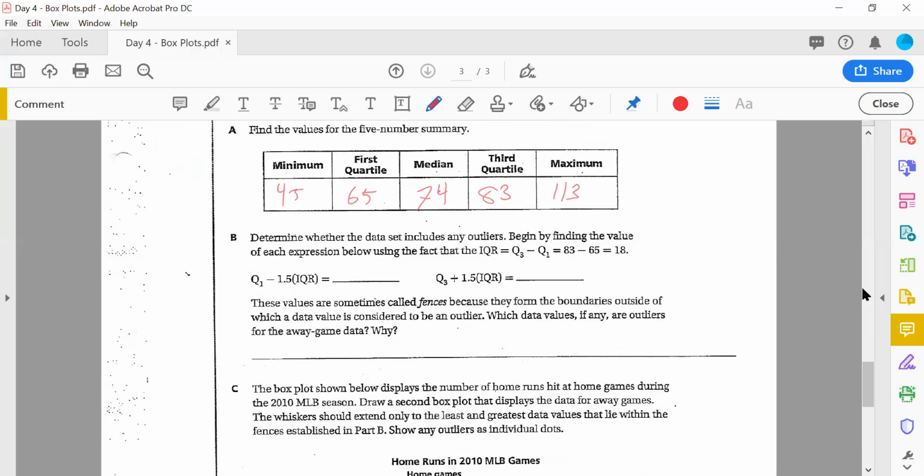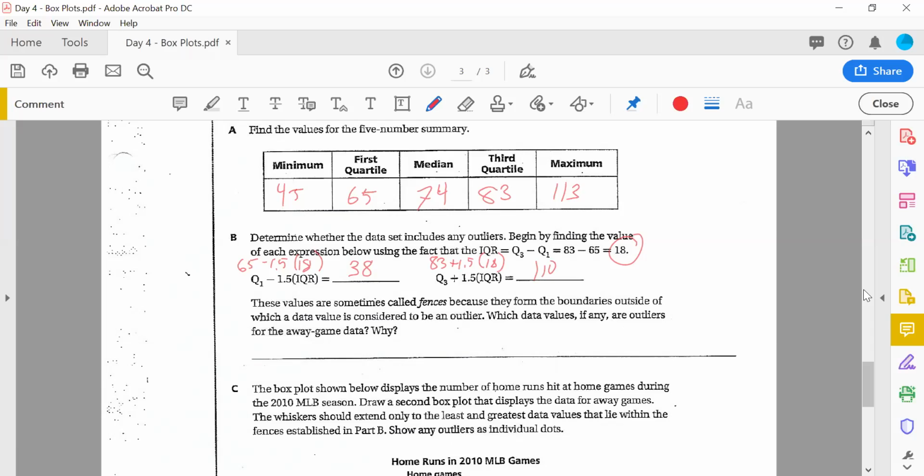All right, so they happen to already give you the interquartile range right there. So if I take 65 minus 1.5 times 18, I'm going to get a value of 38, just to save some time right here. If I take 83 and add 1.5 times the interquartile range, I will get a value of 110.